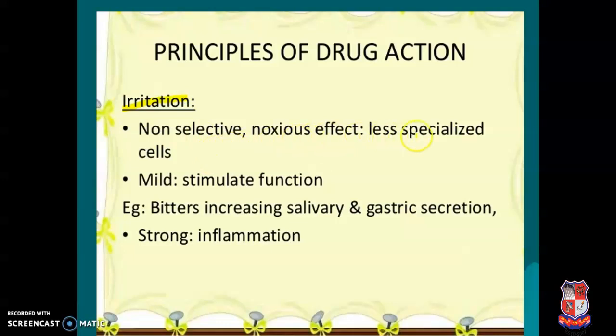Non-selective noxious effect, less specialized cells. That means a mild, slightly stimulatory effect. Here, the bitter increases the saliva and gastric secretion. That means bitter things we use as a drug increase the saliva and gastric secretions. This is the irritatory type of effect. And if we use more and more bitters, that produces an inflammatory type of reaction. This is the third variety of the basic principle.